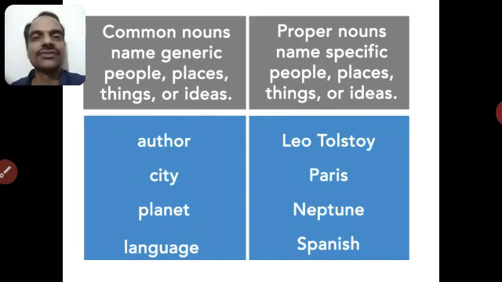There are so many cities, so the word city means again a generic place, whereas Paris or Bangalore is a specific place. So you have to say Paris or Bangalore is a proper noun, city is a common noun. Neptune is a specific planet, correct? So it is a proper noun, whereas planet means there are so many planets, correct? There could be any planet. So the word planet means a generic thing, so it is a common noun. Spanish is a proper noun, language is a common noun.